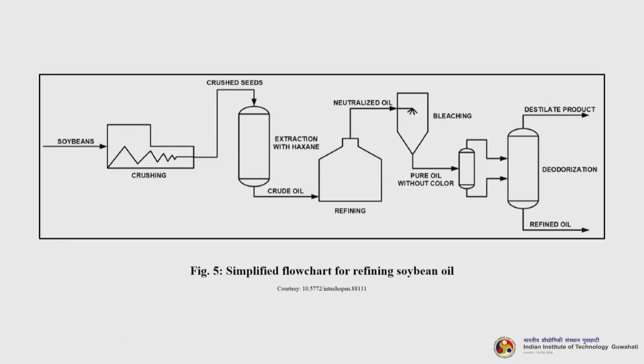Now, that crude oil goes to the refining purposes, right. So, various steps are there; this is only shown in a schematic, only the main steps. Under that refining there are various steps. Extraction also is not a single extractor, there may be many series of extractors. Then the neutralized oil goes to the bleacher, where bleaching takes place, then whatever you get is pure oil without color. Now, this is finally fed to a distillation unit, where we get the distillate product and refined oil. So, this process is actually called deodorization.